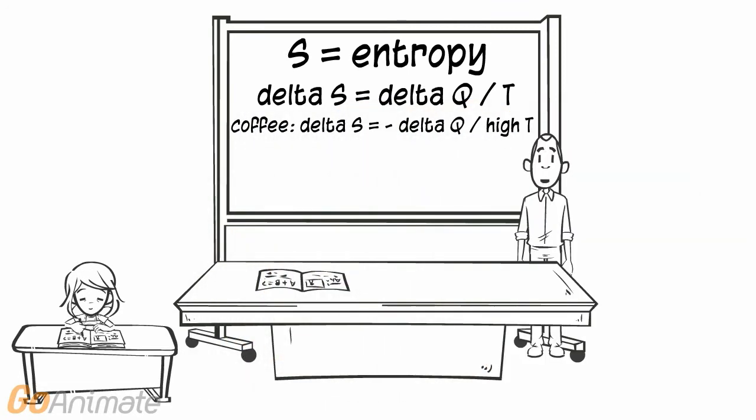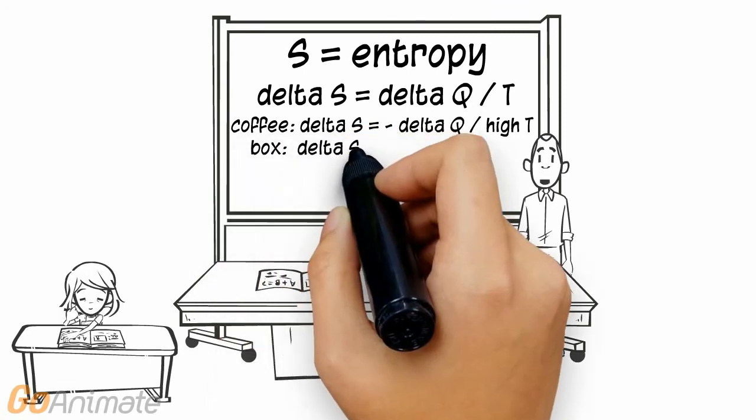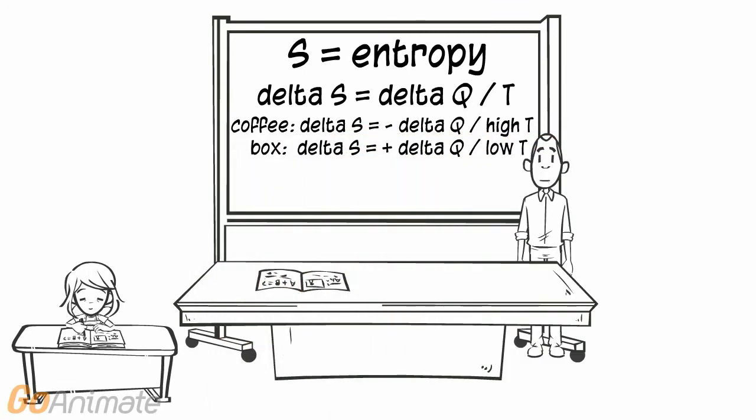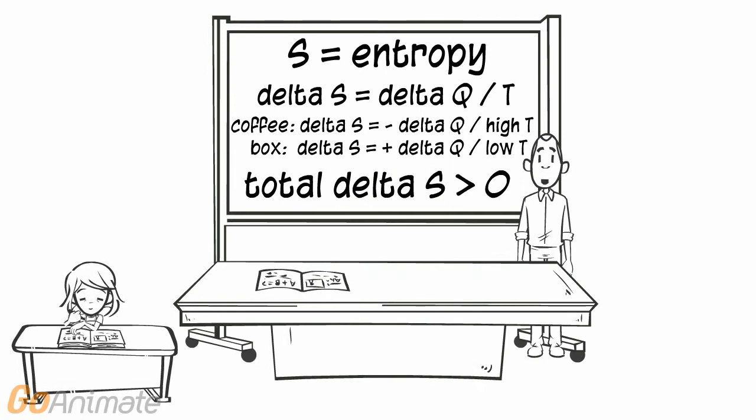For our coffee example, delta Q is negative because the coffee loses thermal energy. This occurs at a high temperature. For the surroundings, delta Q is positive, the temperature increases, and this occurs at a lower temperature. Since delta Q has the same value for both the coffee and the surroundings, the entropy change at lower temperature will be larger. This guarantees a positive total entropy change.